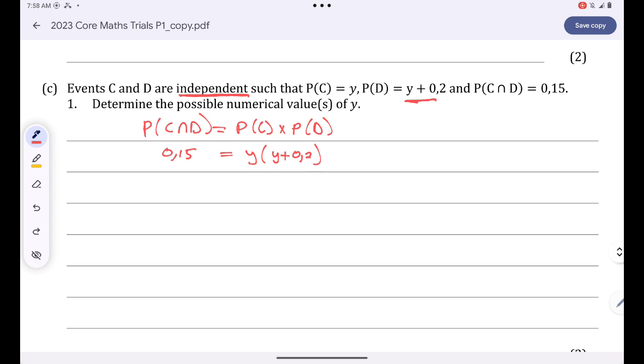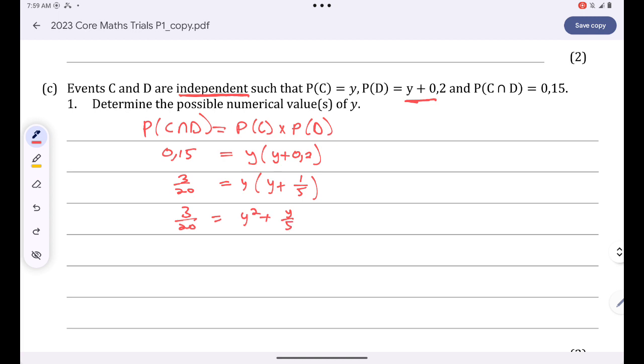I can change these decimals, guys, into fractions, right? 0.15 can be written as 3 over 20. This is y multiplied by y plus 1 over 5, together. 0.2 can be written as 1 over 5. Then I can simply remove the brackets. I'll simply have 3 over 20 is equal to y squared plus y over 5.